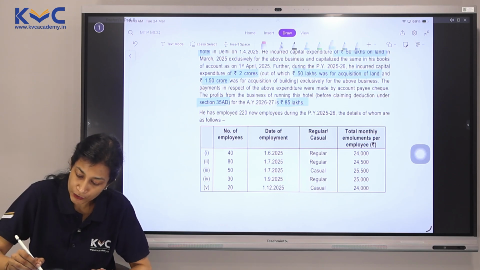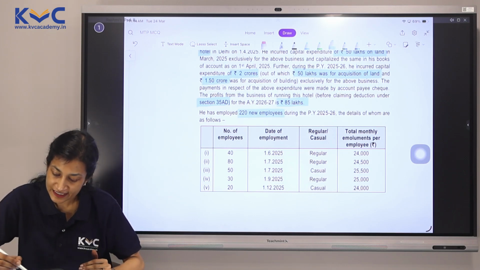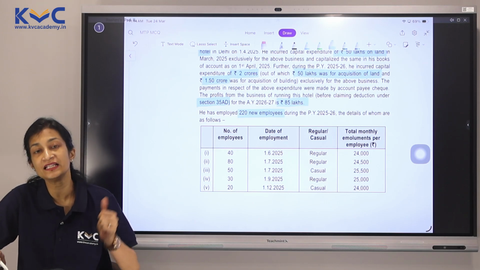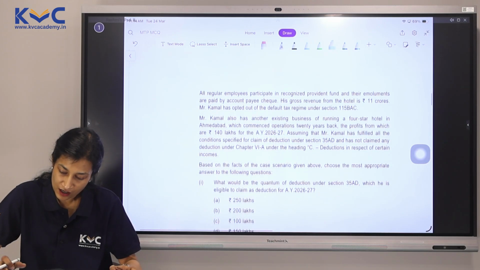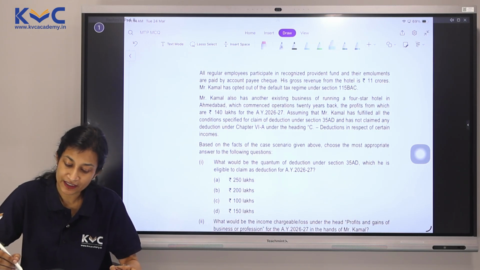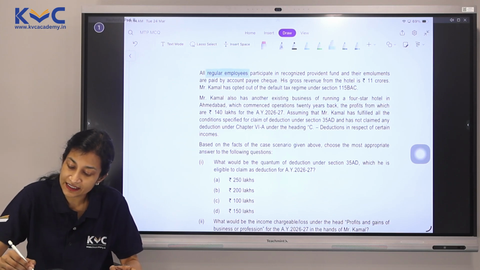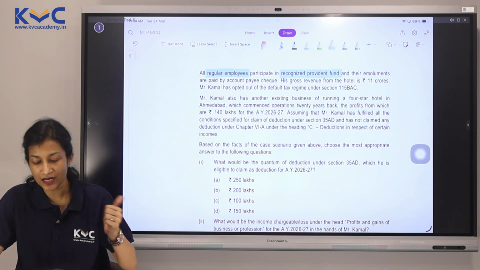Please note 220 new employees have come into the picture. We have the category of employees, date of employment, regular, casual, and total monthly emoluments per employee is also mentioned. All regular employees participate in recognized provident fund and their emoluments are paid by account payee cheque.